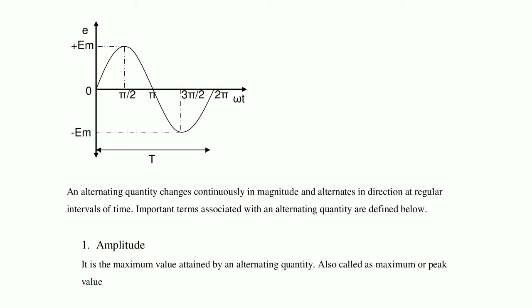So that is plus Em, that is the maximum value. This can also be called the peak value, maximum or peak value. So this is amplitude. Here plus Em is the amplitude. For example, if we take any sinusoidal waveform which attains a maximum value, that maximum value is called the amplitude.